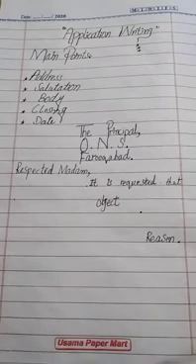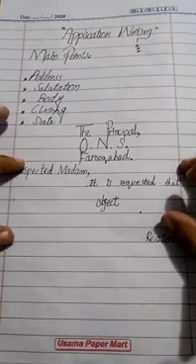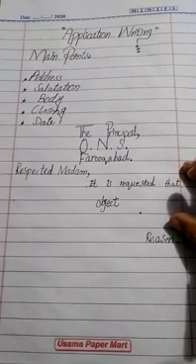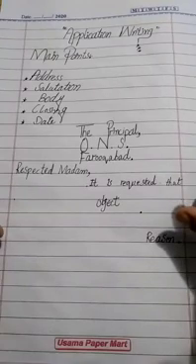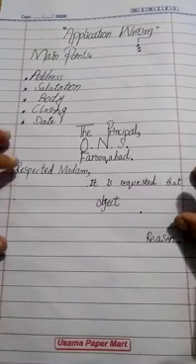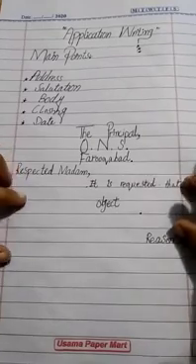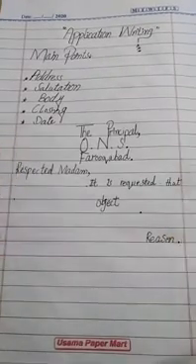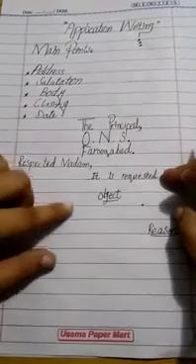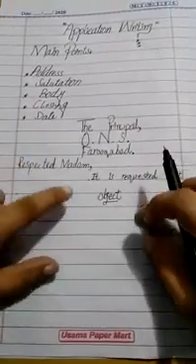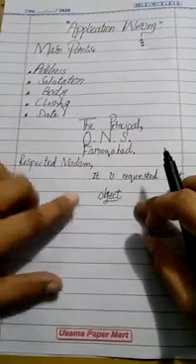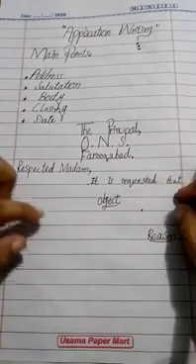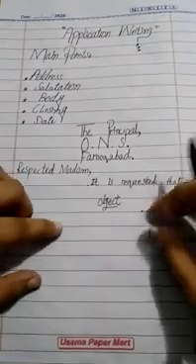For example, students, if we are writing an application for sick leave, we will write the reason, what we want and why we are asking for leave. Clear? What is the reason that we are writing an application to the principal? We will write the reason in two lines. Clear, students? In the body you will write each and everything that you want to tell the principal, why you are asking for leave and why you are writing an application.